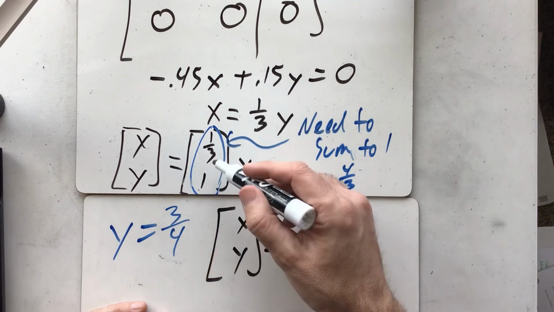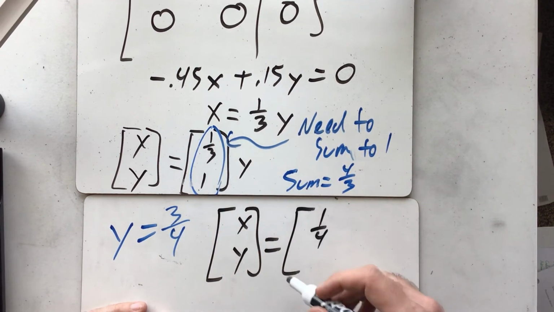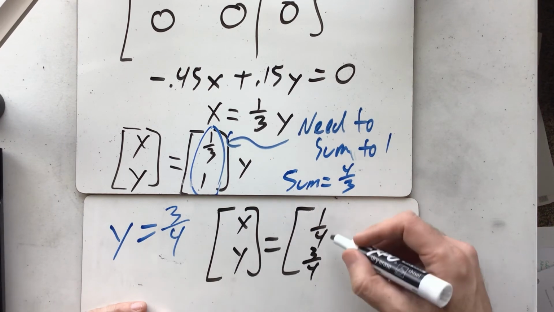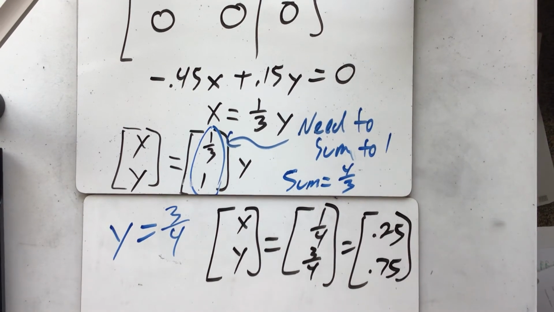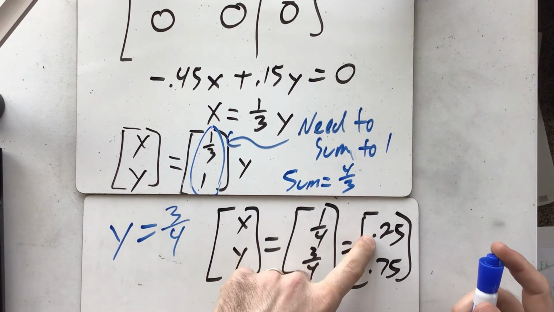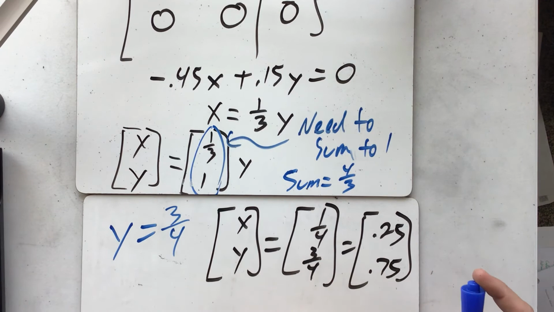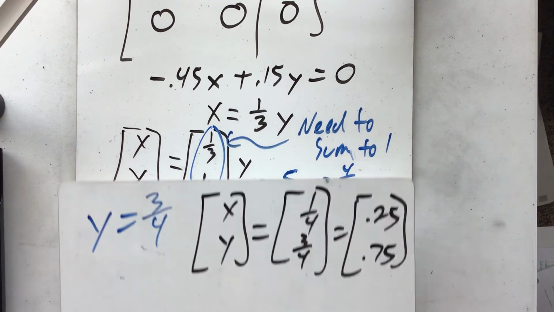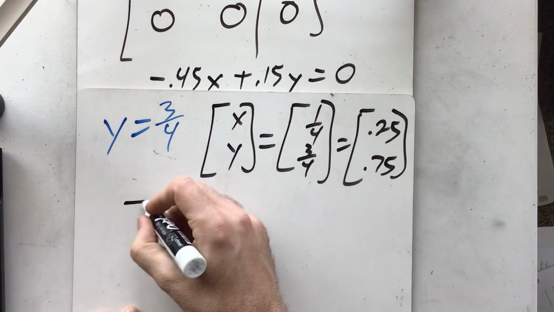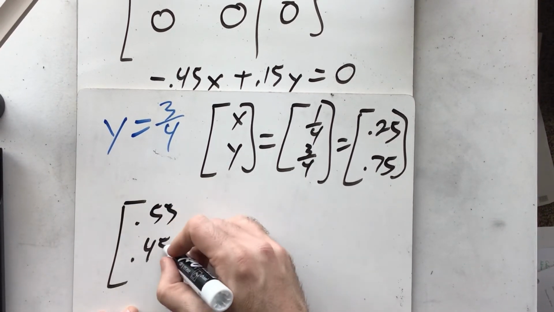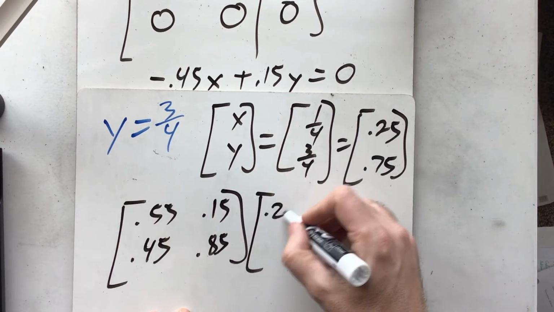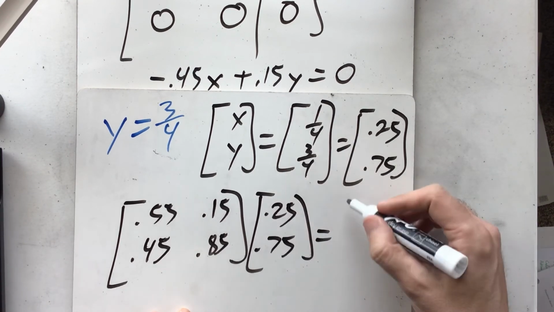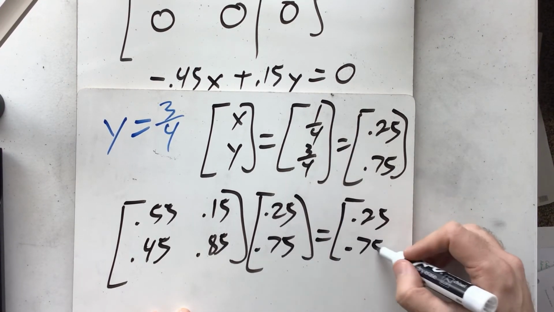It's equal to 3/4 times 1/3, and that becomes 1/4. 3/4 times 1 and 3/4, or 0.25, 0.75. And so you can see that if I predict that it's going to rain 25% of the time and not rain 75% of the time, then when I multiply that, I get the exact same answer. So in other words, if I take my original matrix, 0.55, 0.45, 0.15, 0.85, and multiply it by 0.25, 0.75, what I get out is 0.25 and 0.75.